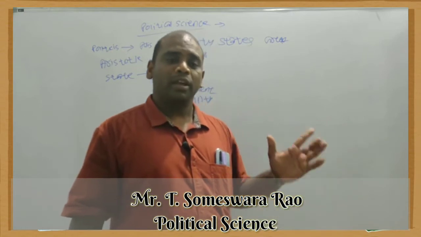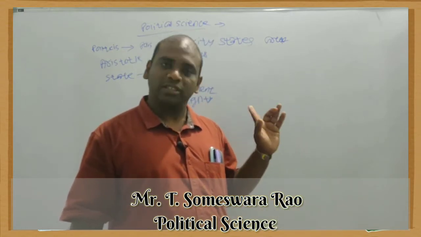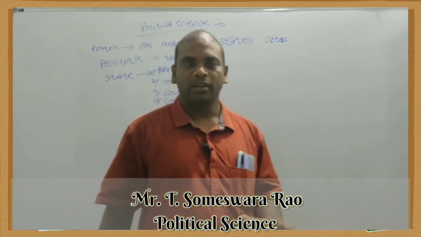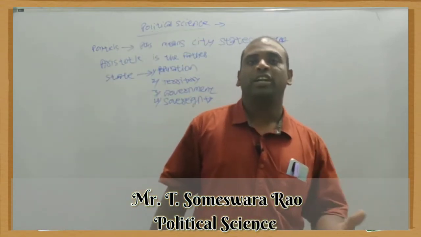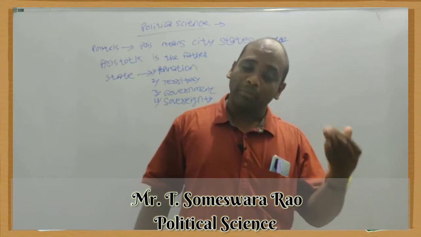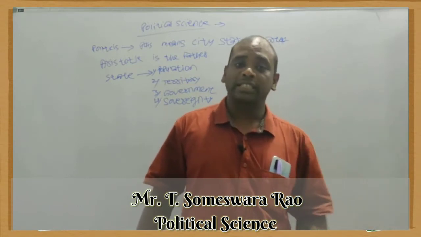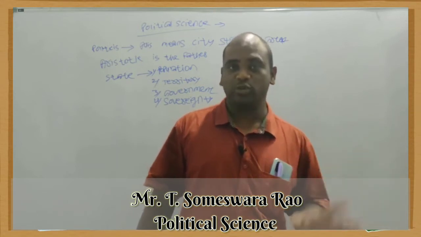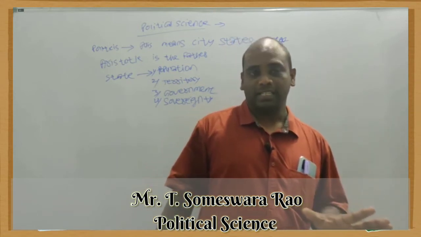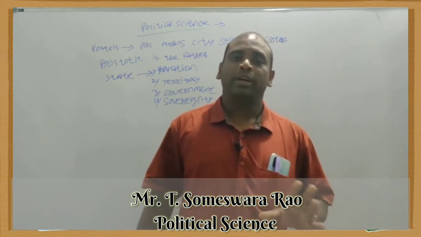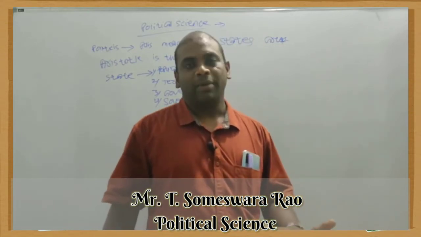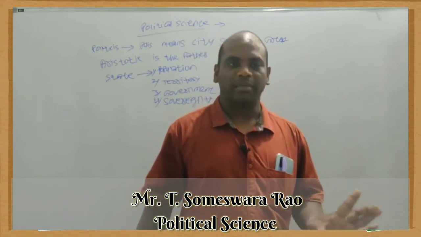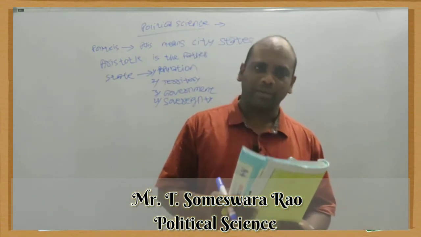Another one, the upper house in Parliament is Rajya Sabha. The total members in Rajya Sabha is 250. The members are elected indirectly from the state government, or the members are nominated to Rajya Sabha by the state government according to their ruling party or opposition party choice. That is Rajya Sabha. So Lok Sabha and Rajya Sabha both are known as Parliament. The members of both houses are known as MP, Member of Parliament. Their term is also 5 years.